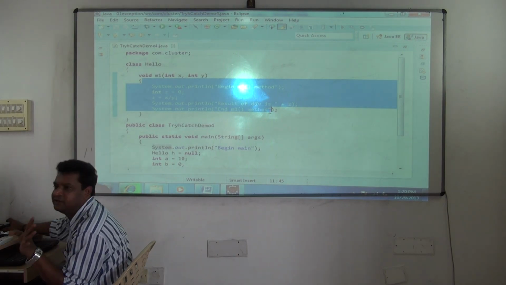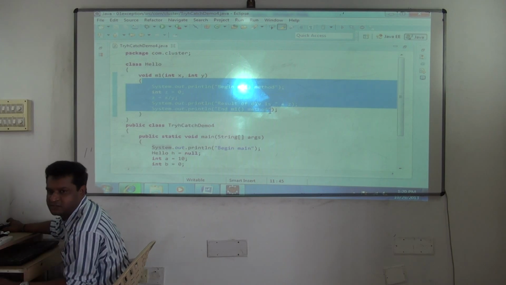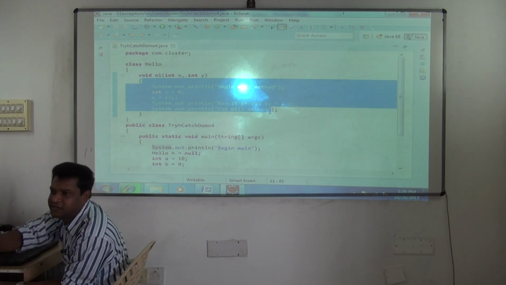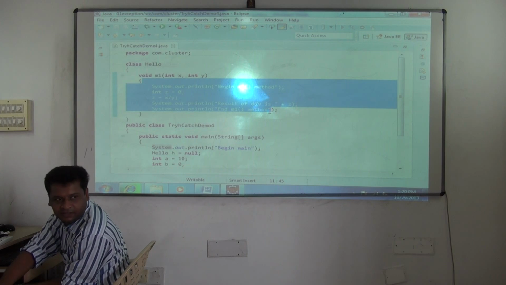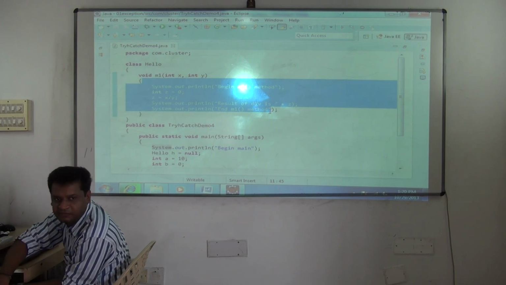So you don't need to bother about the system getting terminated, only in Java. It's not like in C language, where any problem occurs and you restart your computer and all that. Okay, here it will be caught by the default handler of the JVM.